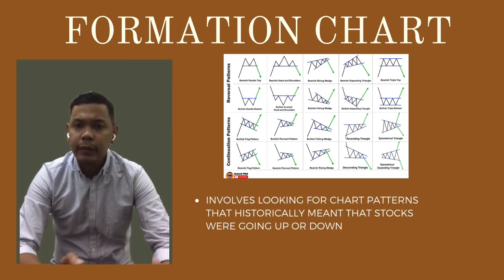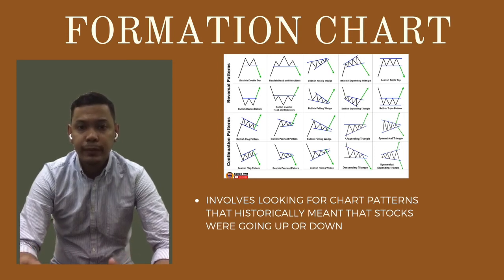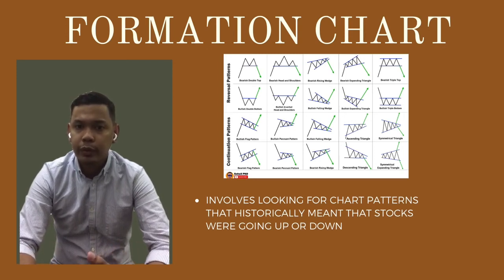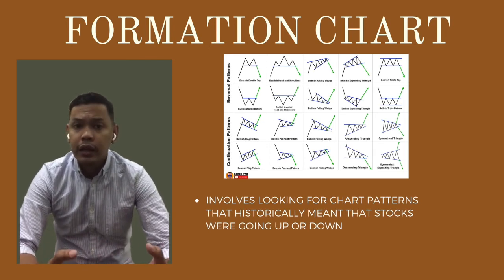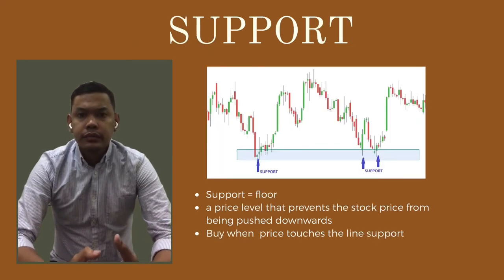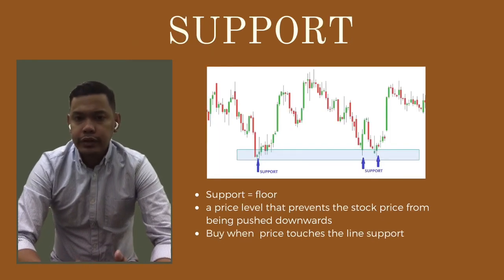There are many common types of chart formations or chart patterns that traders use in order to predict future price changes. Some widely followed chart formations include the double top and bottom, head and shoulders top and bottom, rising wedges, triangles, price channel, and cup with handle. Now we will discuss support and resistance.